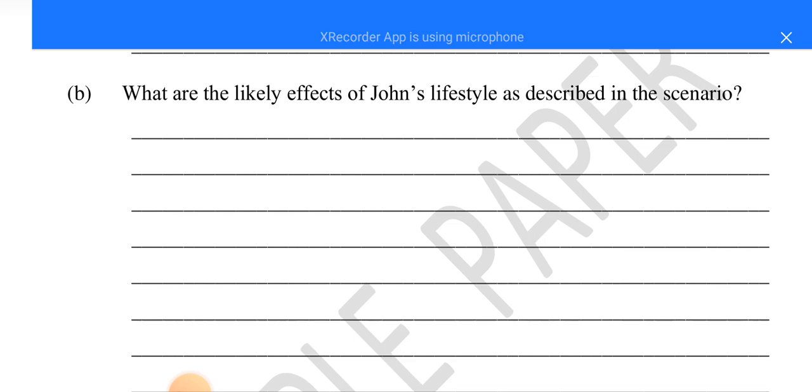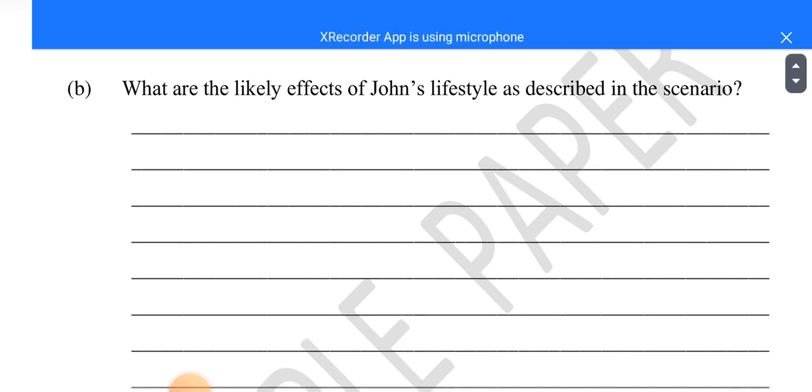Then John is also most likely to face infections and diseases, e.g. you can talk about throat cancer, lung cancer, stroke, high blood pressure, diabetes, chronic bronchitis. All of those are most likely infections and diseases. Then you can add on poor memory and also bad company. They did not instruct us to explain. They just told us what are the likely effects. So you give it the way it is, short answers.